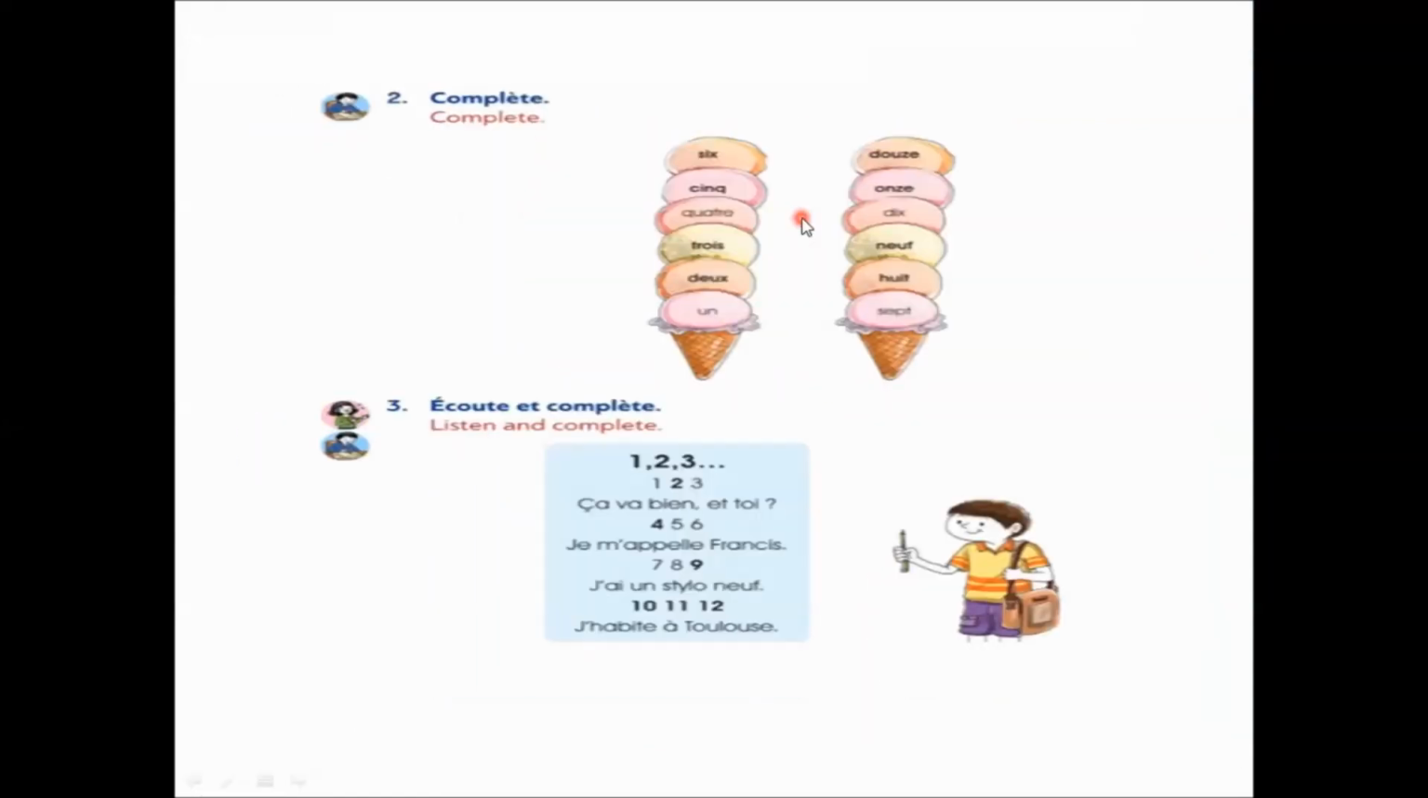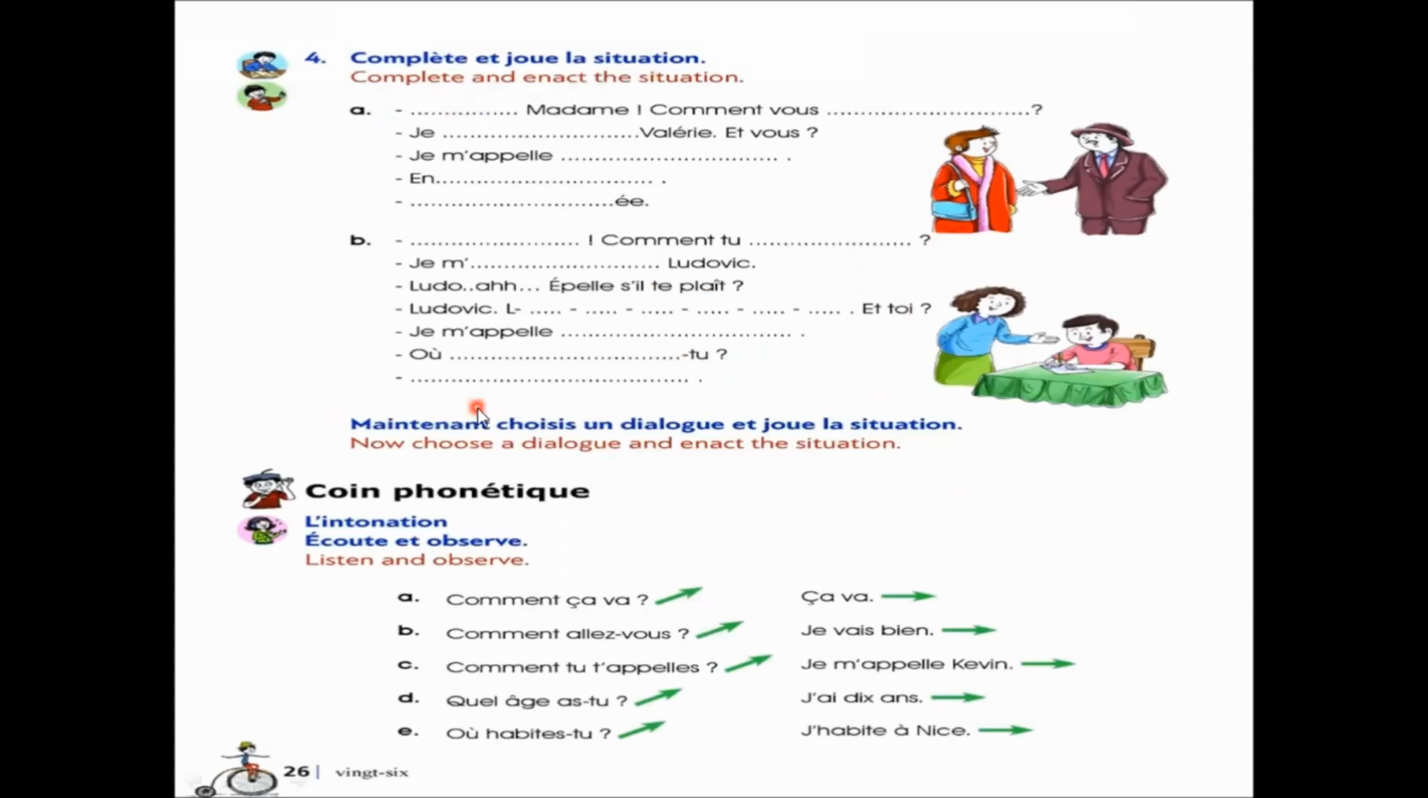Next exercise is all about the numbers. So the answers are 1, 2, 3, 4, 5, 6, 7, 8, 9, 10, 11, 12. And here you have to listen and complete the counting: 1, 2, 3, 4, 5, 6, 7, 8, 9, 10, 11, 12. Next is complétez et jouez la situation. Complete and enact the situation. So here we have some blanks and we have to fill the blanks. Let's see the answers of it.